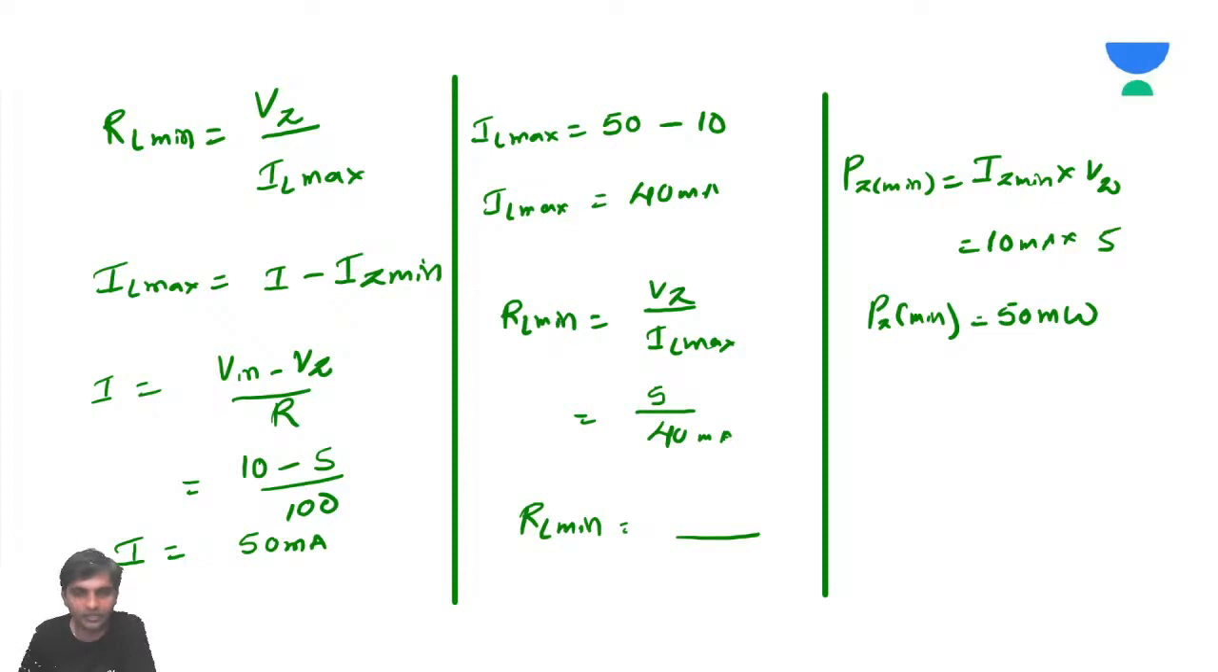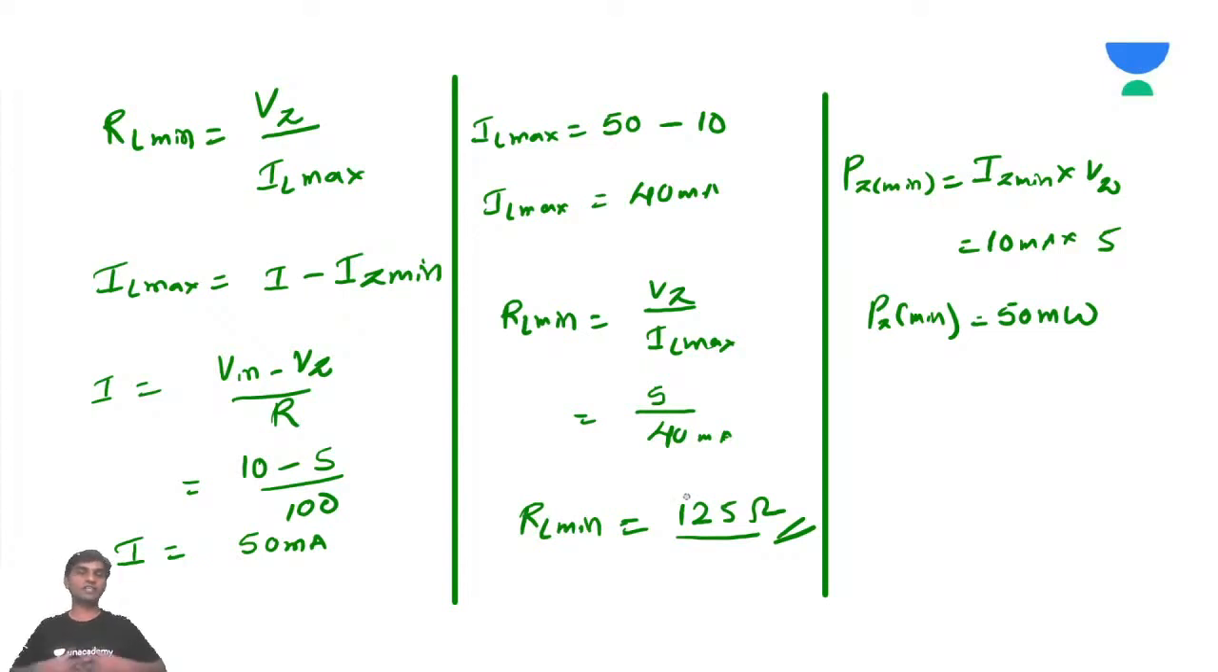Now what's going to be RL minimum? I know you are sleeping, you have not calculated. 125 ohms is what your answer should be. 125 ohms should be the answer. Is the point clear? So these are the simple problems only.